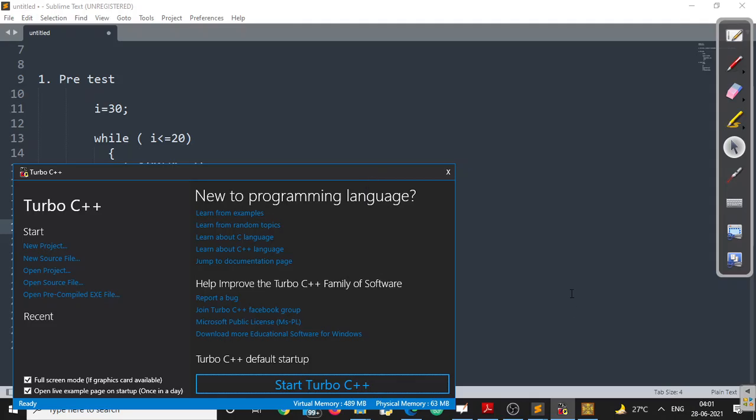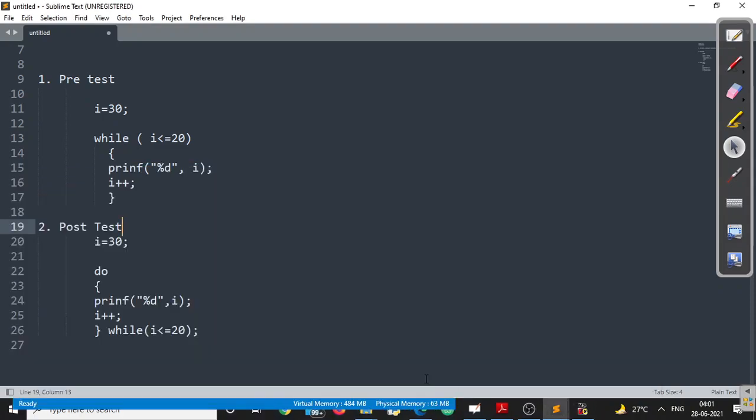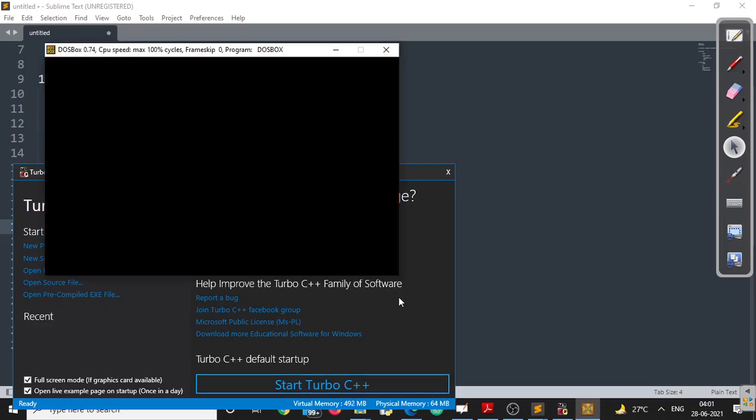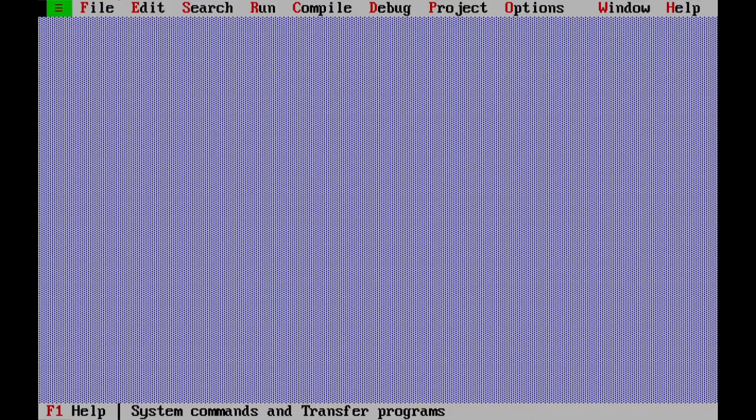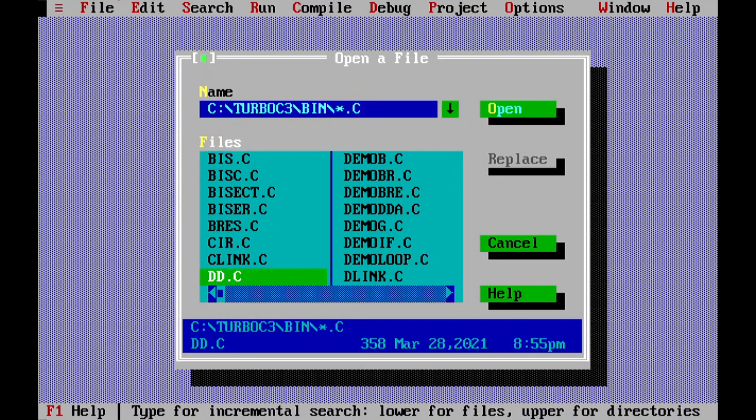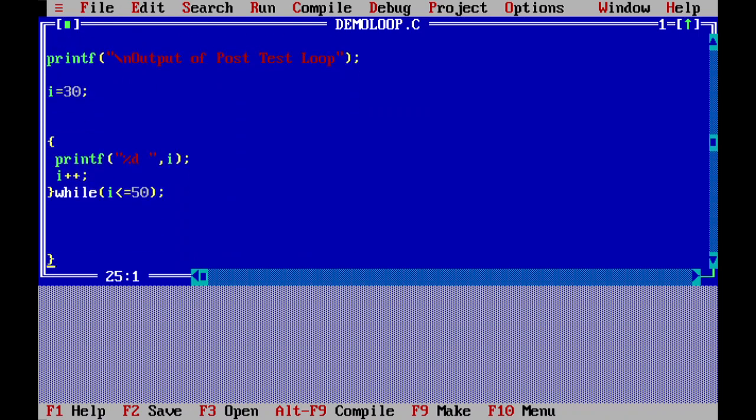So what I have to do is forcefully close this one. Close this window. We don't have any option. We need to close that. Control C. If this doesn't work, you have to do it like this, because we are using a DOSBox editor, right? Now, what was the file name? It was demo loop, right? Understand this one very thoroughly and very clearly.